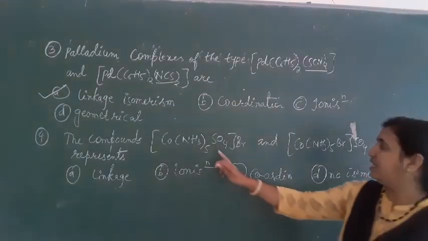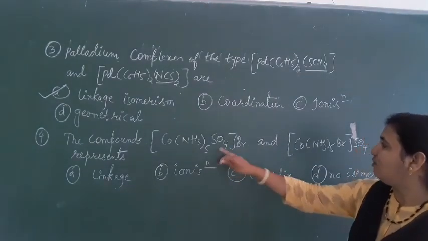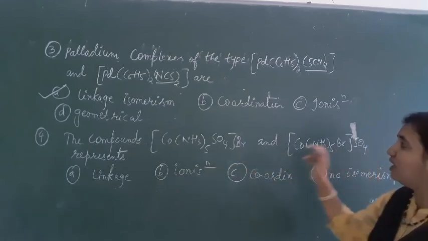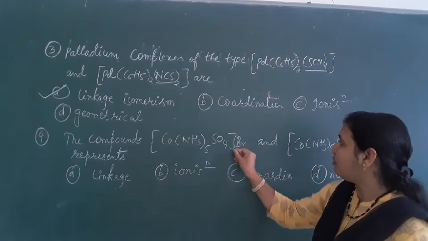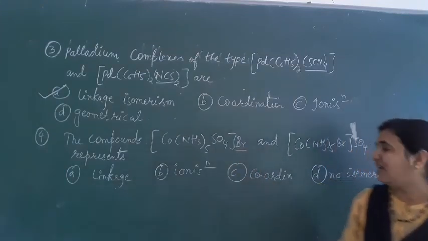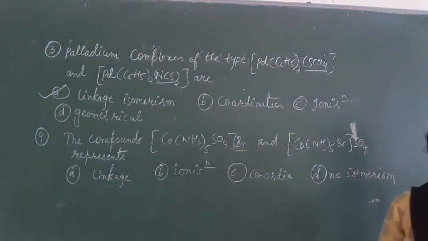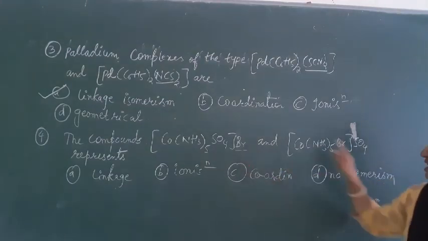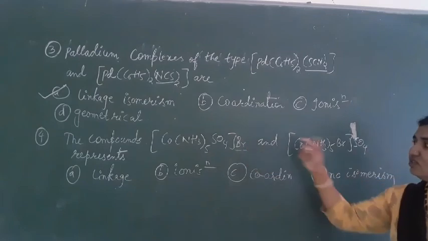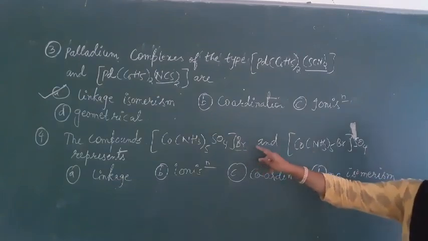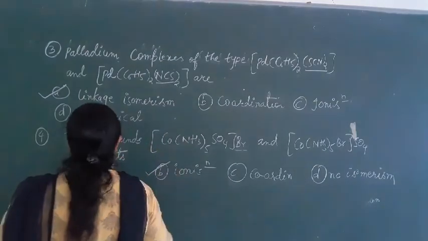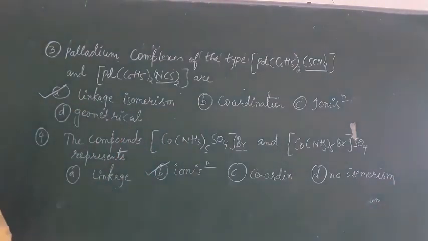One has SO4 and Br in different positions, and they give different ions. Bromide gives a pale yellow precipitate, and sulfate gives a white precipitate. So there is an exchange of ions, which is ionization isomerism. Option B is the correct option.